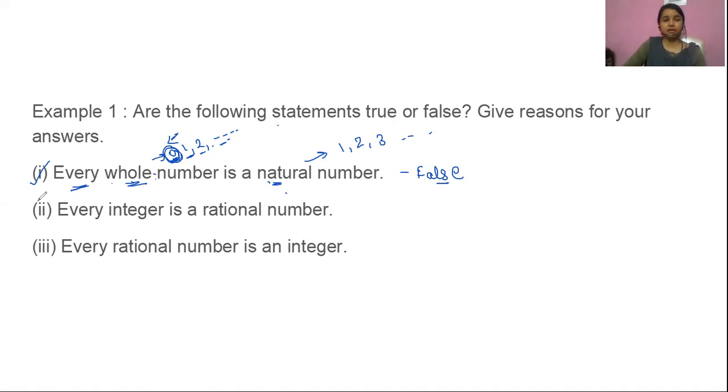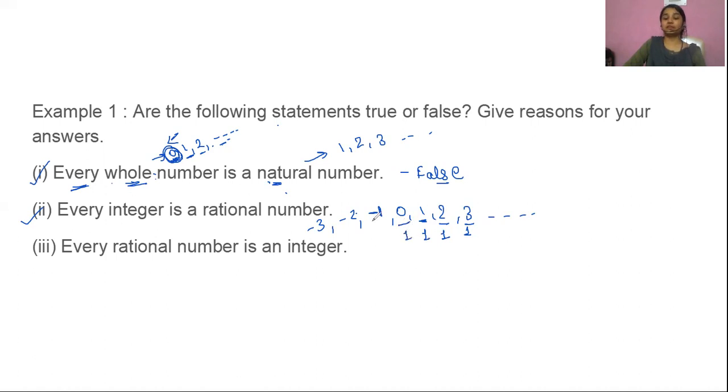Next is the second: every integer is a rational number. Let's check what integers are. They will be 0, 1, 2, 3 till infinity, and these can be negative also, -1, -2, -3, like that. Are they rational numbers also? 3 is a rational number, yes. 2 is a rational number, yes. 1 is a rational number, yes.